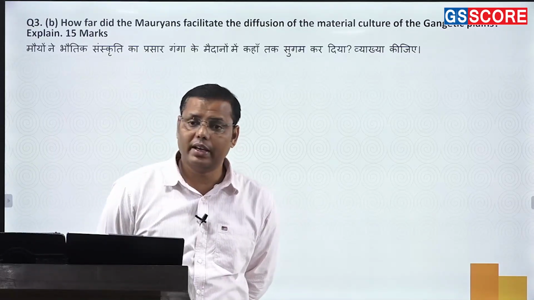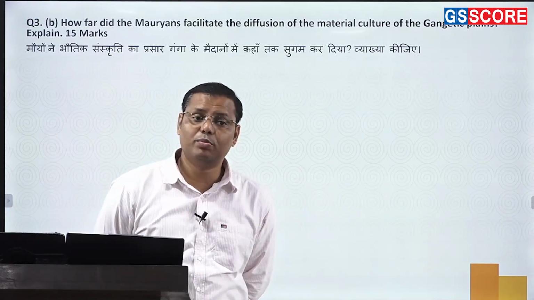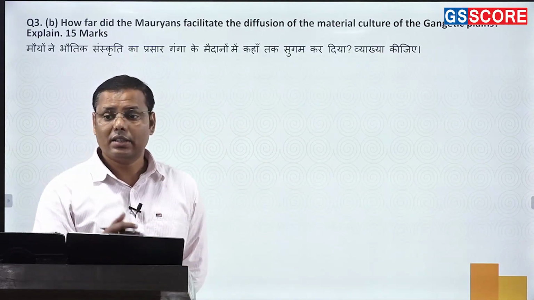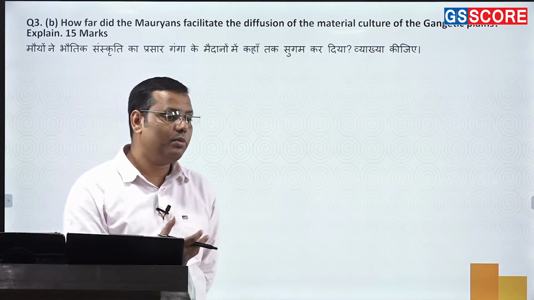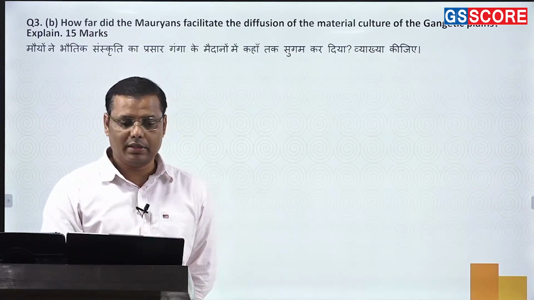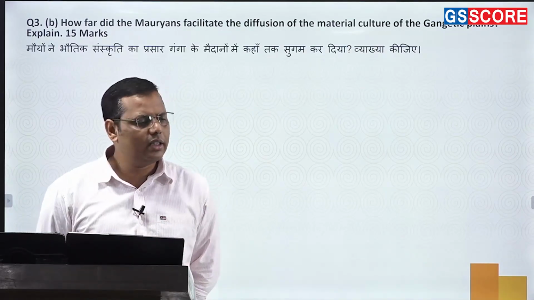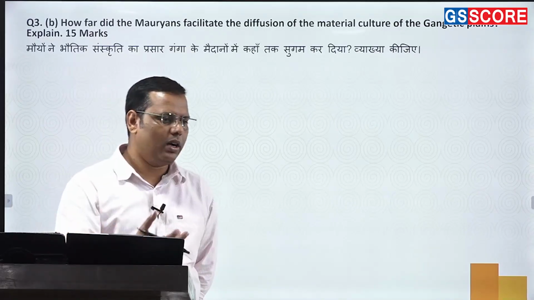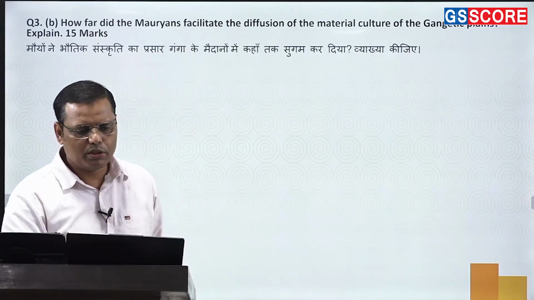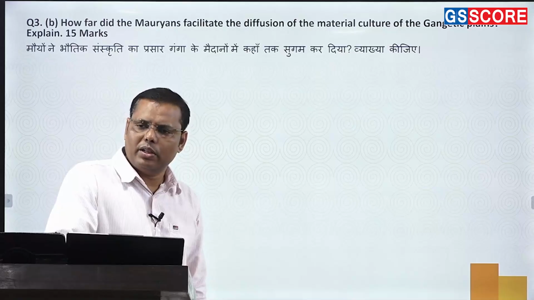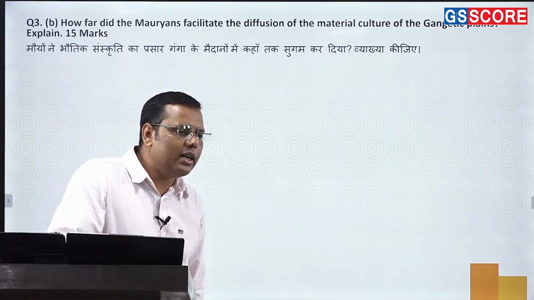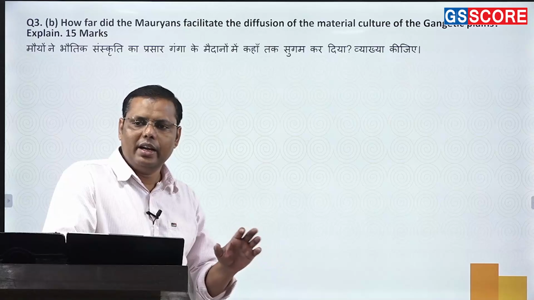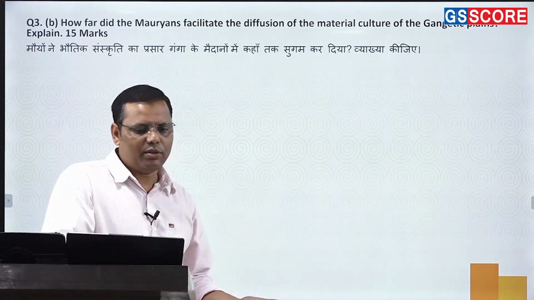Basically, the knowledge of agriculture was also something which was diffused by the Mauryans into other parts, and that's how these peripheral societies also came to know how to create this agricultural surplus. That's also one thing. Then the religious patronage and the cultural integration, right? So you see the way Asoka was trying to expand or promote Buddhism in different parts was also one thing. Then through art and culture also, Asoka is putting his own inscriptions or, let's say, the pillars in different parts of the Mauryan Empire, so that was also one way.